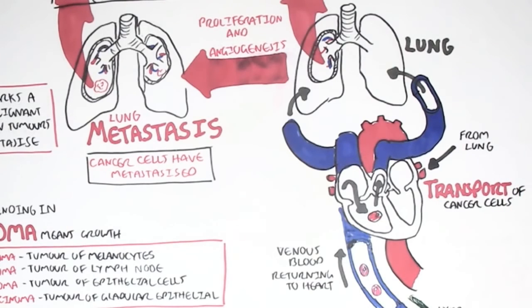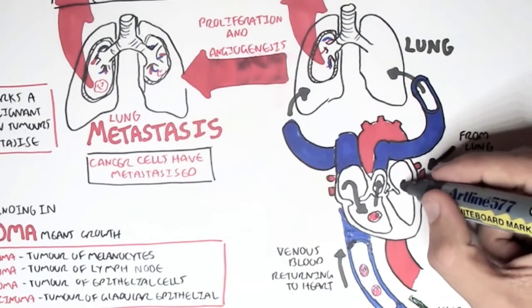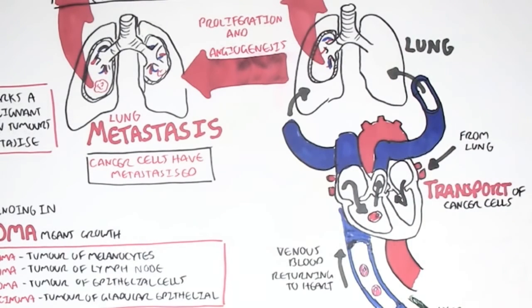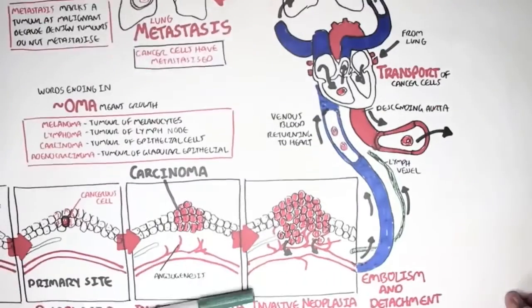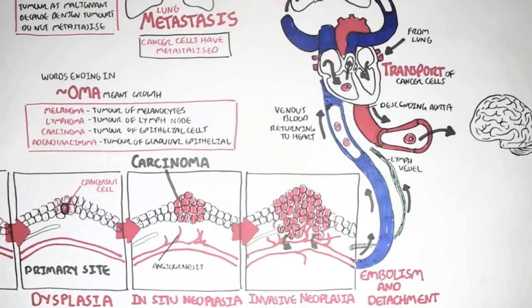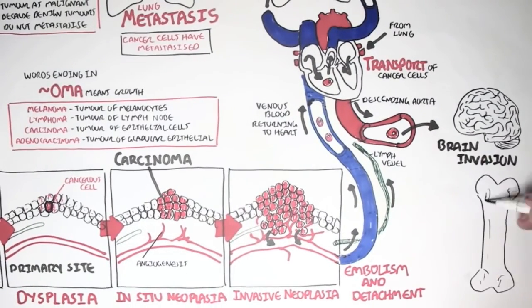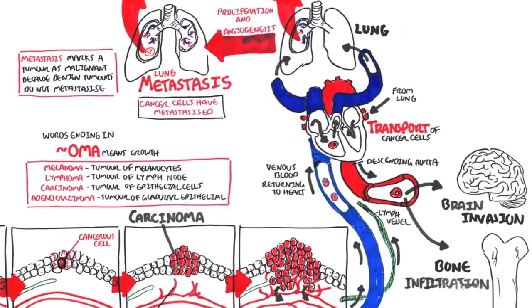So the cancer cell can re-enter the heart here, and then it can be pumped out through the aorta. It can travel through the ascending or descending aorta. The cancer cell can invade the brain, causing serious consequences, essentially death, or it can infiltrate the bone, causing complications such as anemia and basically clotting the blood flow.